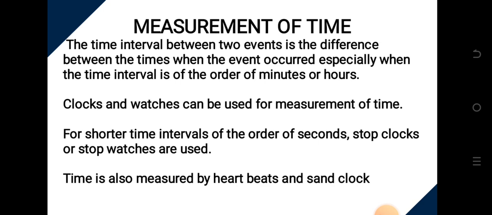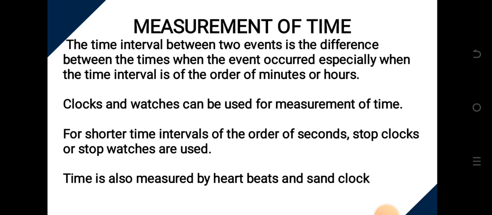And when we are talking about time intervals in the order of minutes or hours, we use our clocks and watches for measurement of time. Everybody has a clock at home. You go home, you set the clock, and most of us have our watch. We even have watches on our phones and everywhere, which we can use to measure or determine the time. As I'm talking now, if you check the time, okay, the time is 9 o'clock. So we use that watch to determine that time.